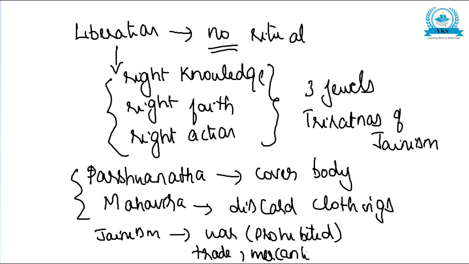That was the main thing they were engaged in. So this was about the main doctrines of Jainism.